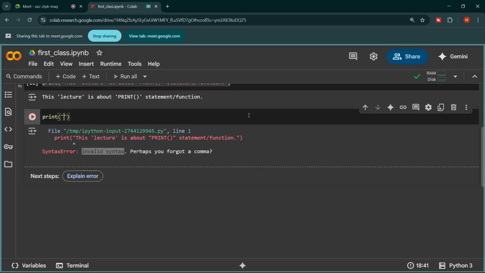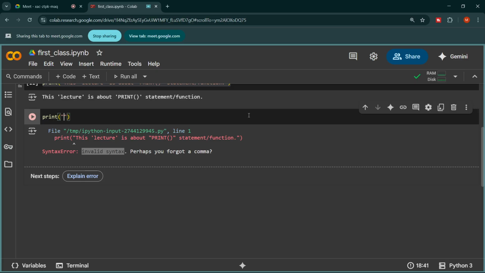So what is the solution? The solution is very simple: if you have used double quotation mark at the ends, then it is compulsory for you to use single quotation mark inside those double quotation marks. Does that make sense, or is it confusing?